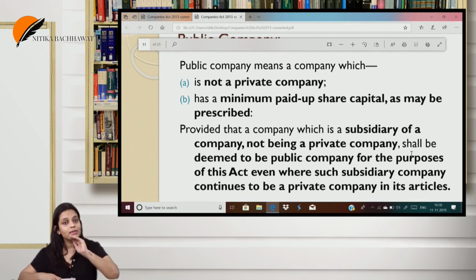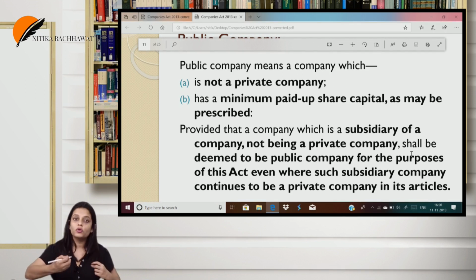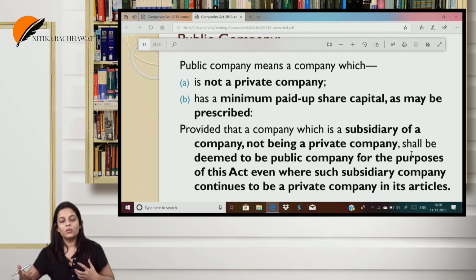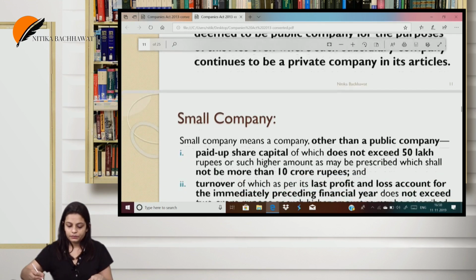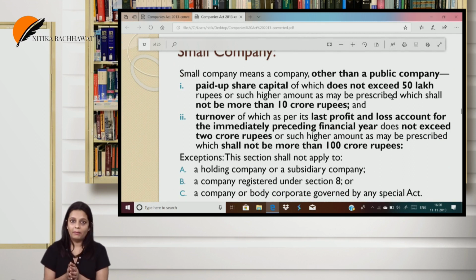In its articles, still it is a private company. It will still have those restrictions, still has to use the word private, still cannot issue securities, still the number cannot be more than 200. But the law will apply on it as if it is a public company. A small company is a public company.